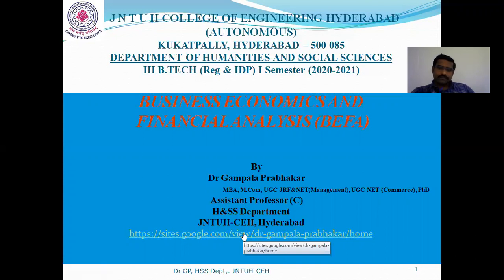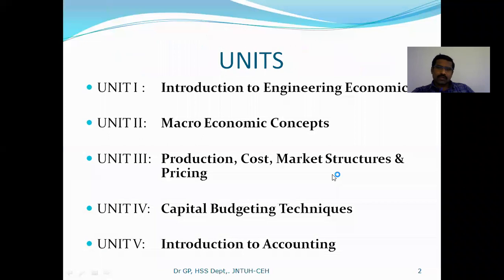Coming to the units given in this particular course, as usual 5 units. The first unit is about engineering economics, second unit macroeconomic concepts, third unit production cost, market structure and pricing, fourth one capital budgeting, fifth one introduction to accounting. In economics, you can see two broad concepts. One is microeconomics, another one is macroeconomics.